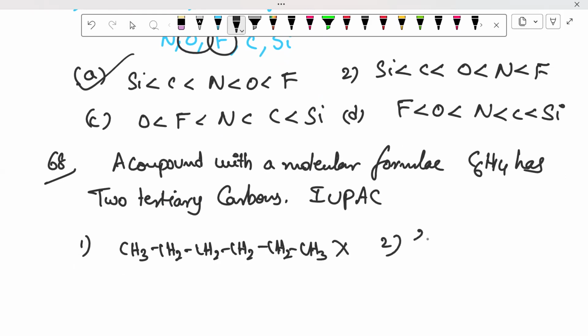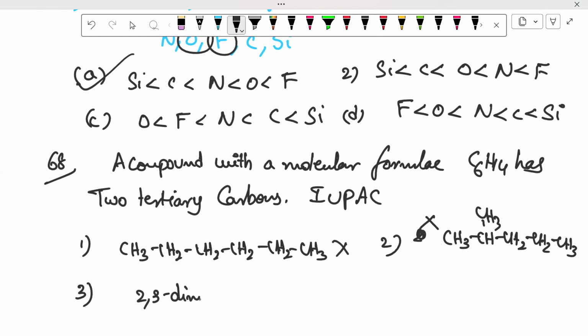Second option, 2-methyl pentane. 2-methyl pentane means CH3, CH, CH3, CH2, CH2, CH3. This also has only one tertiary carbon, so it is not our answer. Third one, 2,3-dimethyl butane: CH3, CH, CH3, CH, CH3, CH3.